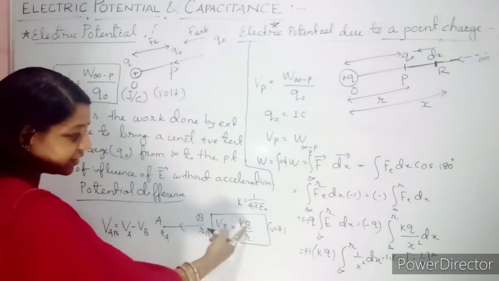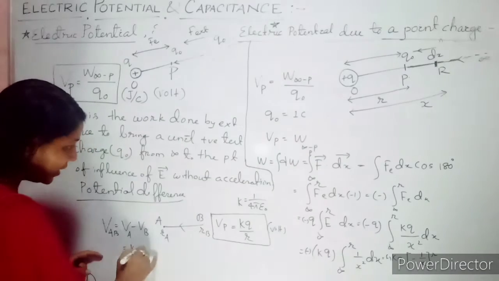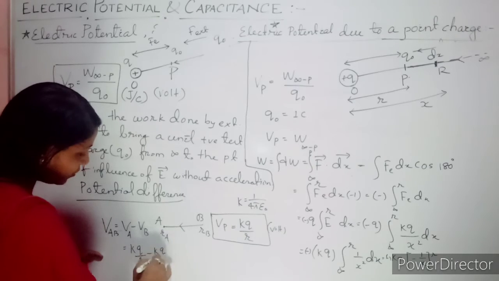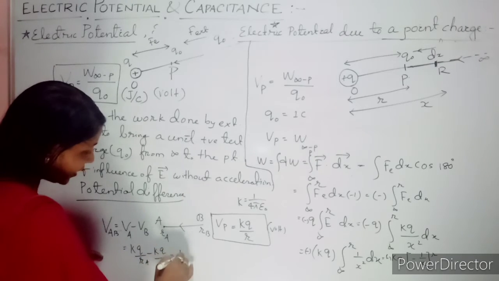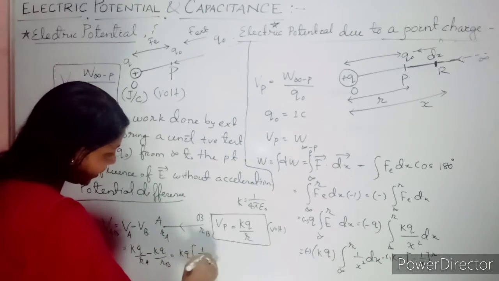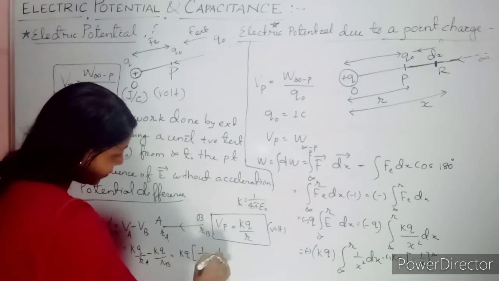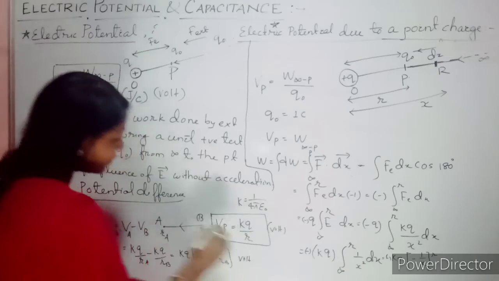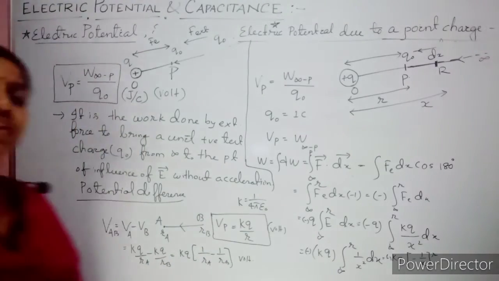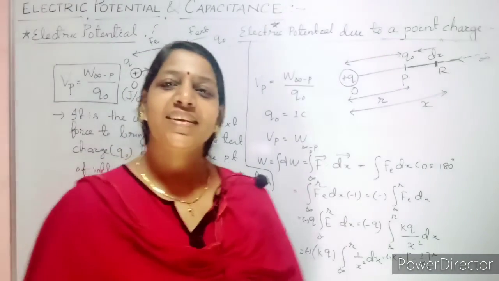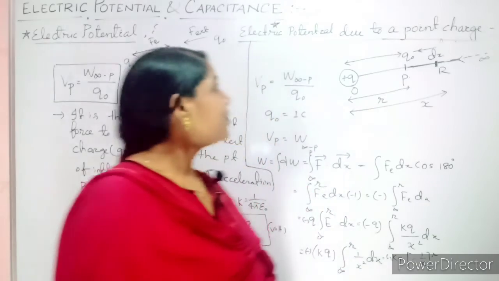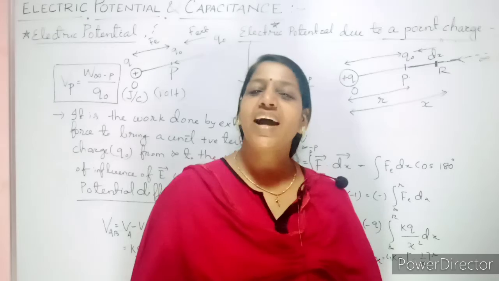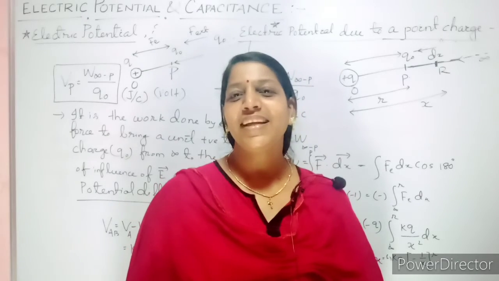What is that VA minus VB? You know V is KQ by R. So what you will write? KQ by RA minus KQ by RB. So take KQ common. What you will find? 1 by RA minus 1 by RB. This much of volt is nothing but called the potential difference. Now let us come to the case where there is a group of charges, how much will be the electric potential?